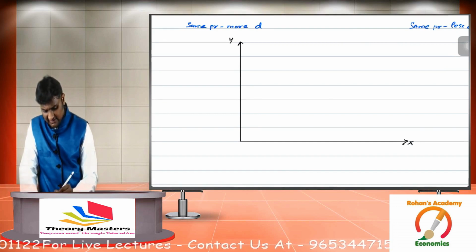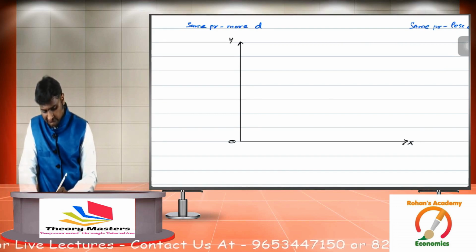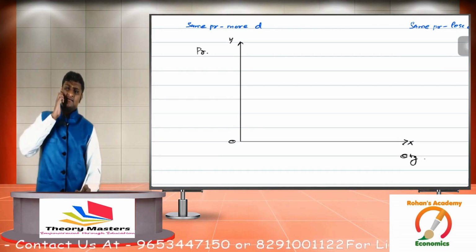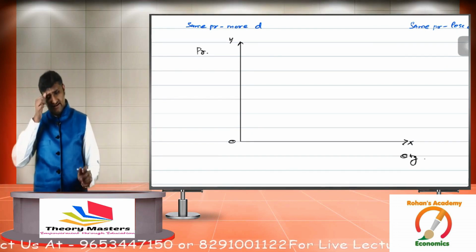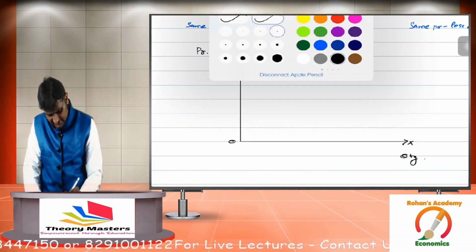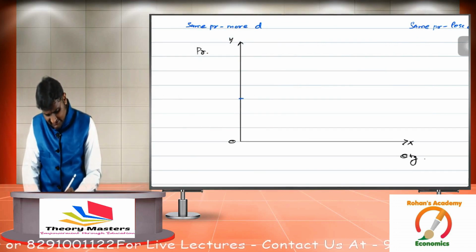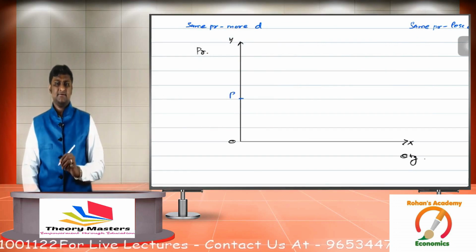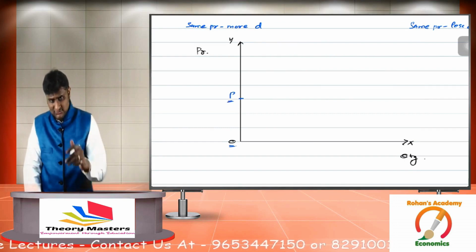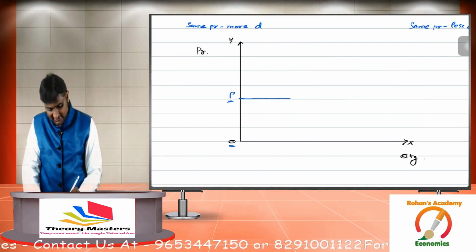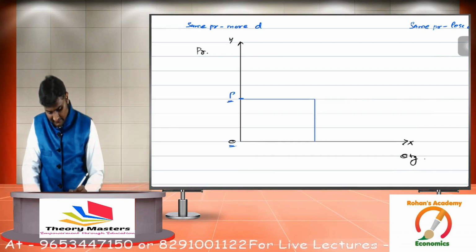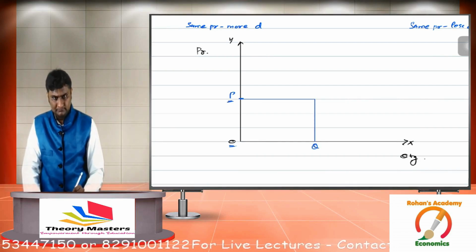X-axis, y-axis, origin. On y-axis I plot price, on x-axis I plot quantity demanded. So guys, now focus over here. Everyone look at the diagram. Suppose I say the price of umbrella is OP, and at price OP, suppose the quantity demanded of umbrella is say OQ.